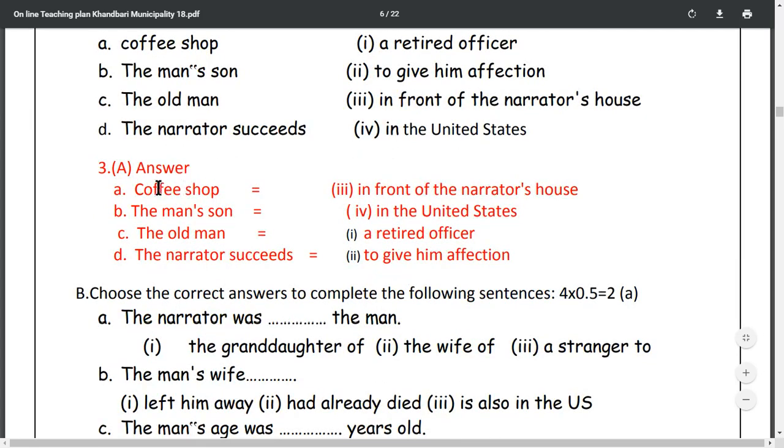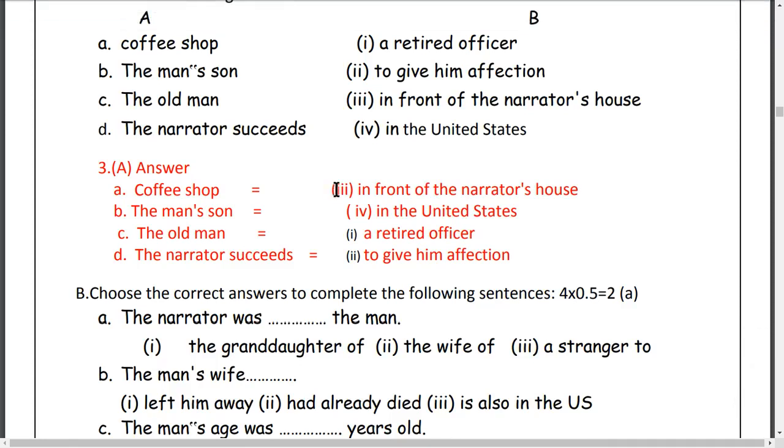Question number 3, answer like the coffee shop. Where is the coffee shop? Okay, A coffee shop, generally this is the A question number. This is A coffee shop, match with first, second, third, in front of the narrator's house. Write the number here and write the part. Write the sentences, write the phrases, write the words.